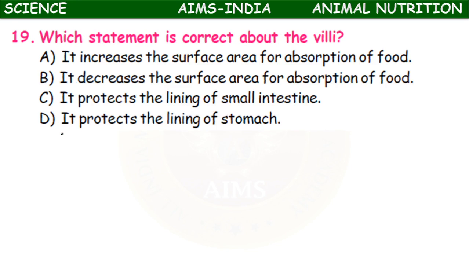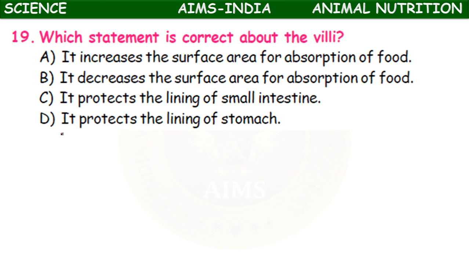Which statement is correct about the villi? What are villi? Villi are the finger-like projections present in the ileum of the small intestine. The statements are given here. Let us find out which statement is correct about the villi.